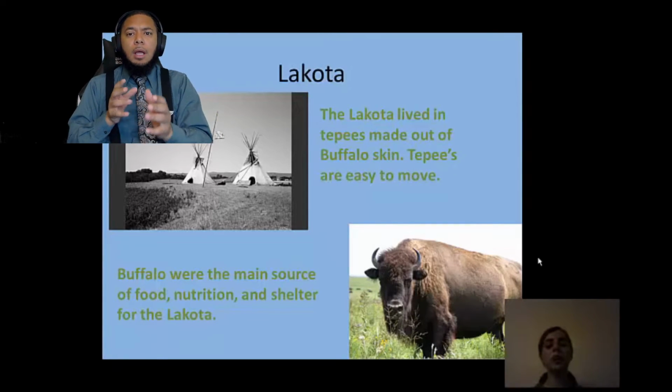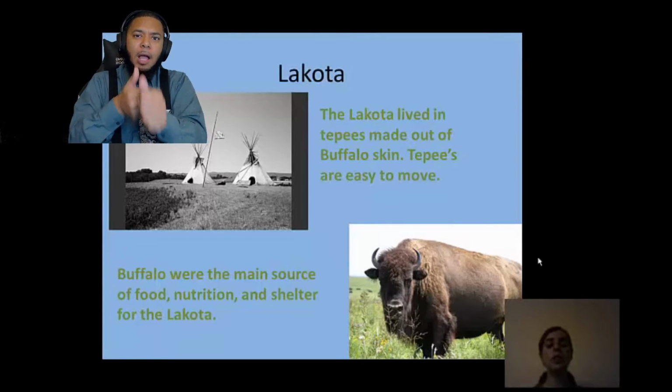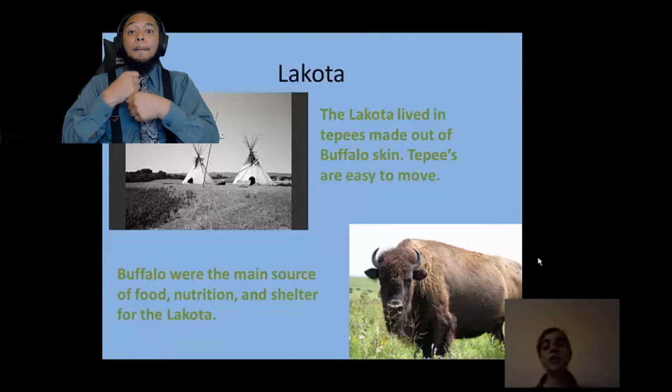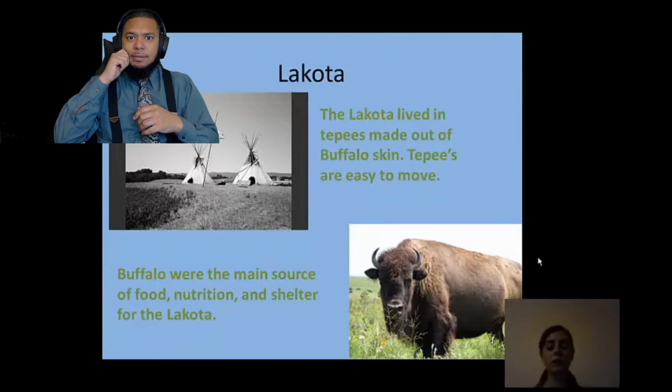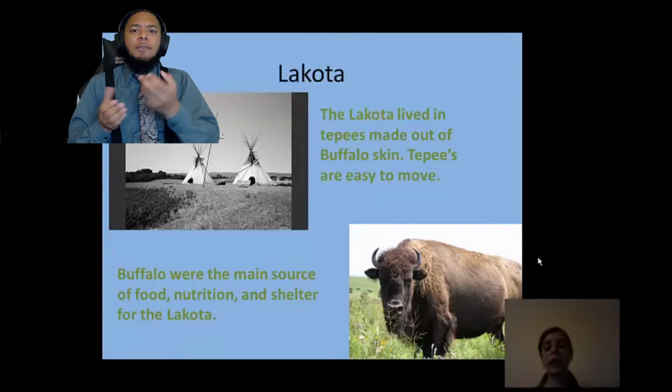In order to make it easy to move quickly, the Lakota lived in teepees. The teepees were made out of buffalo skin, and they were easy to take down and put up, simply like a tent today. You can move it around easily. Buffalo were their main source of food, nutrition, and shelter.